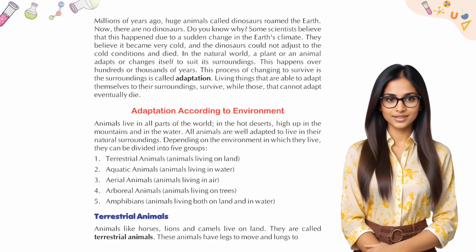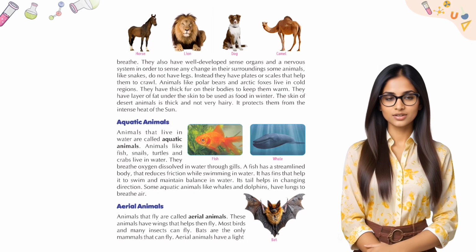Terrestrial animals. Animals like horses, lions and camels live on land. They are called terrestrial animals. These animals have legs to move and lungs to breathe. They also have well-developed sense organs and a nervous system in order to sense any change in their surroundings. Some animals, like snakes, do not have legs. Instead, they have plates or scales that help them to crawl.